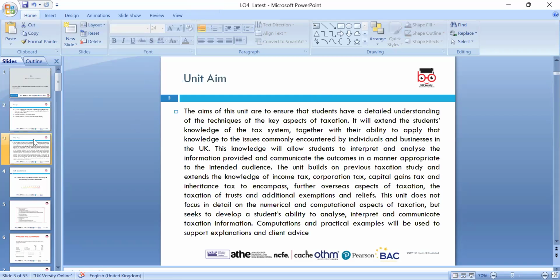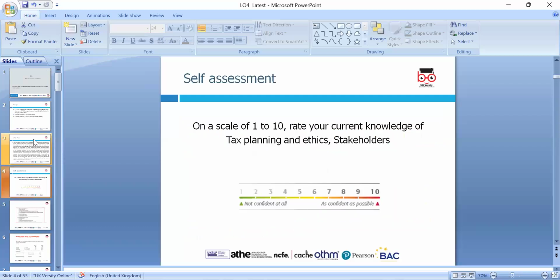Okay, so today, the question: what do you know about stakeholders? Anyone please from the group?